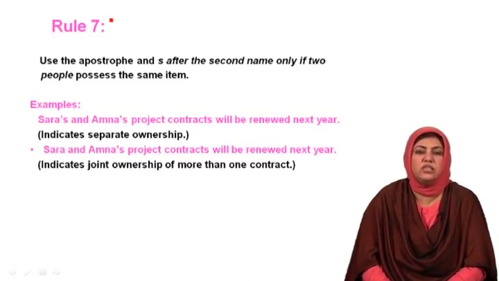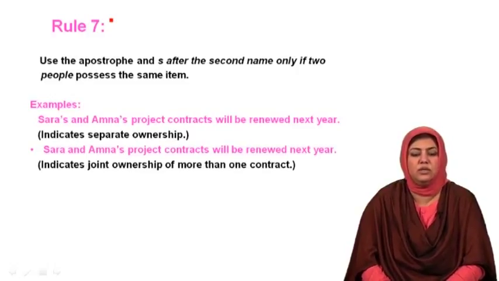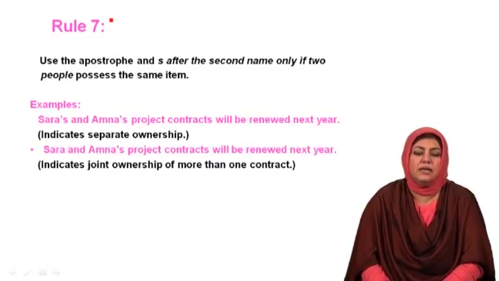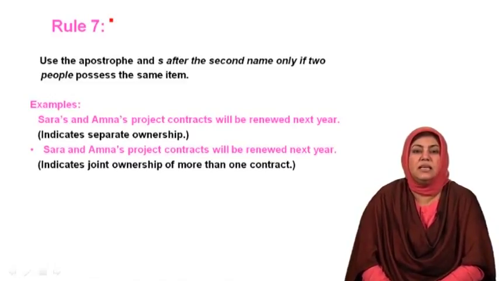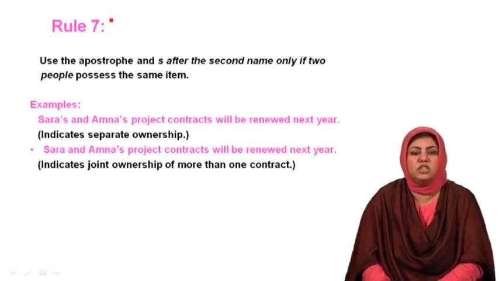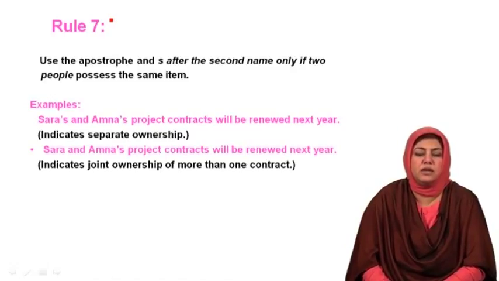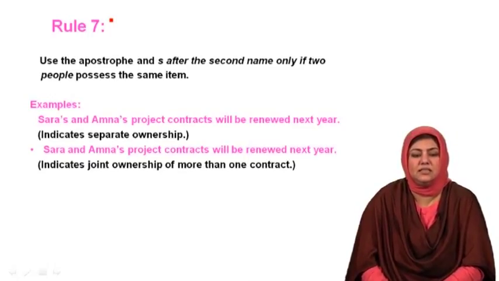However, when I do not use an apostrophe with Sara and only with Amna I have used an apostrophe, what does it imply? It implies that more than one project is there that Sara and Amna have, but they are combined projects, they are joint ownership of both, and each one of those projects is of Sara and Amna both, and they are going to be renewed next year.